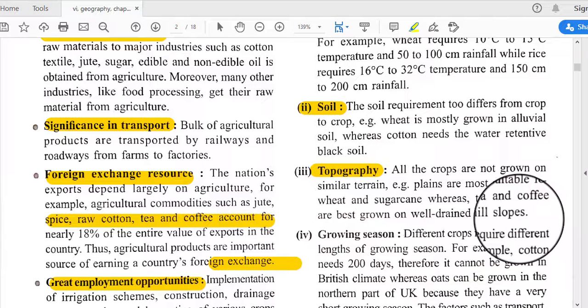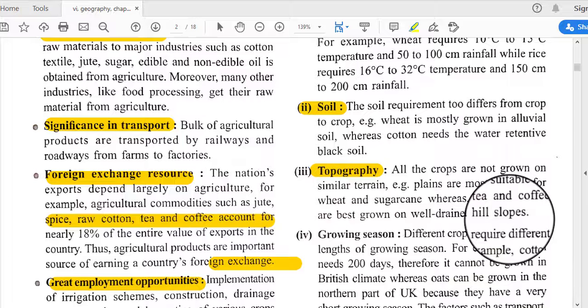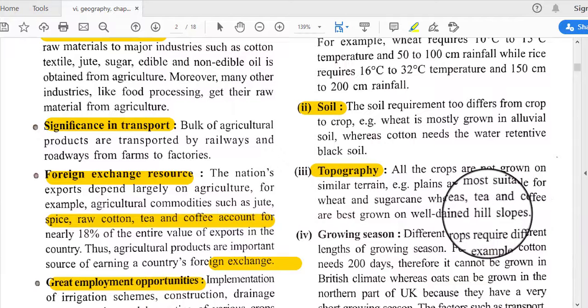So, the topography is varied in our country and on our earth, and every agricultural activity needs a variety of topography. A plain area is suitable for wheat or rice, but these kinds of plain areas are not suitable for tea or coffee cultivation, and for tea or coffee cultivation we need to use lands that are sloped in nature.